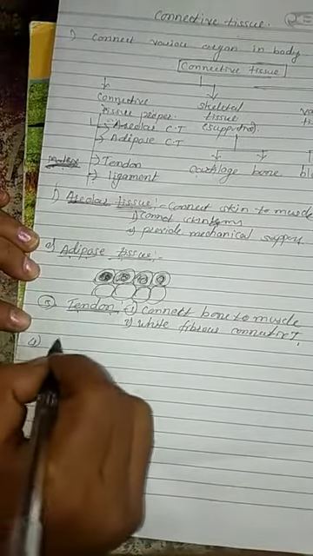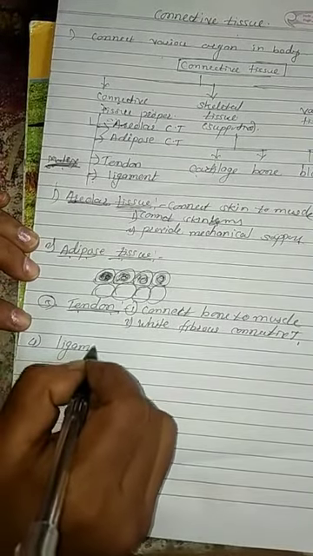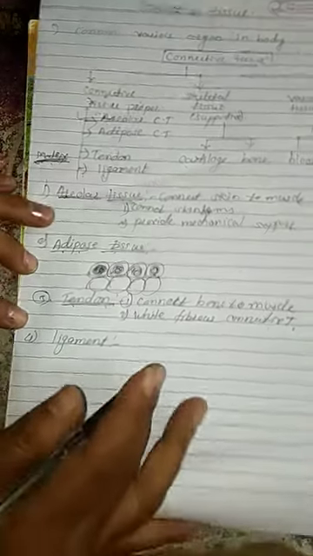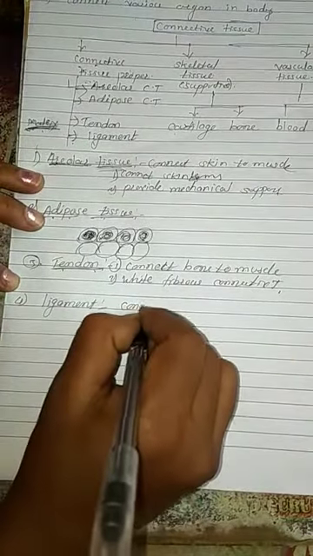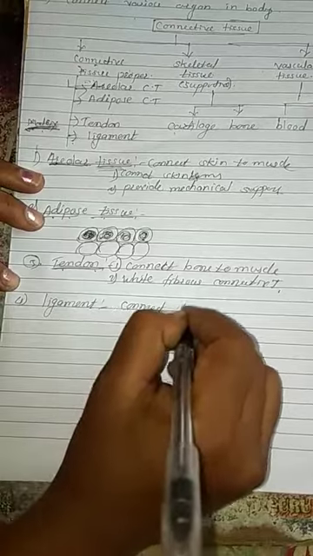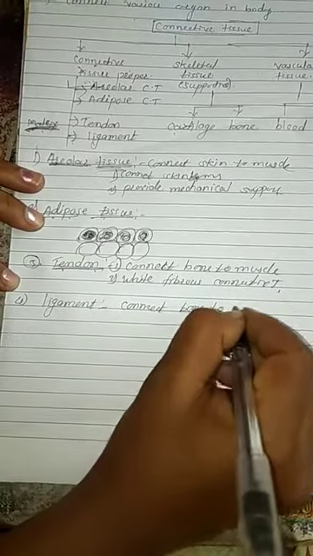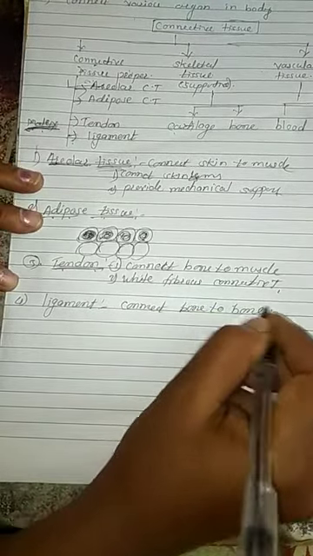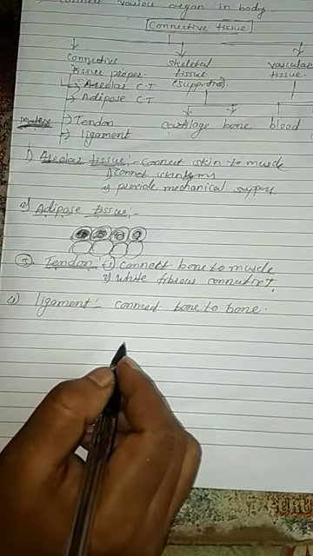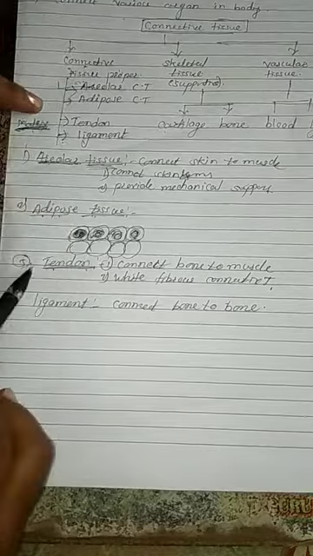And the fourth is the ligament. Ligament connects bone to bone. It is flexible, that's why we can move our joints. Got it everybody? Four types of the connective tissue proper.